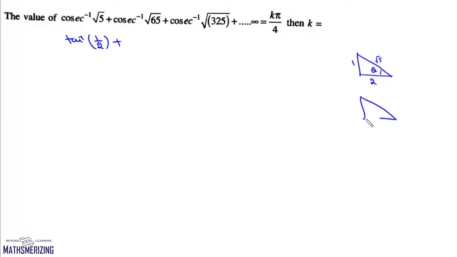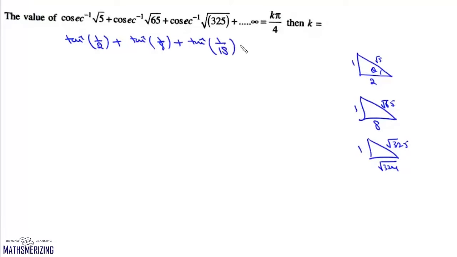Now for the second one, we'll have root 65. This is 1 and it'll be root 64. It'll be 8. So it'll be tan inverse 1 by 8. Next one it'll be 325, 1, and it'll be under root of 324. It'll be tan inverse 1 by 18, and this series will continue up to infinite. Now in this form, we do not see any pattern.